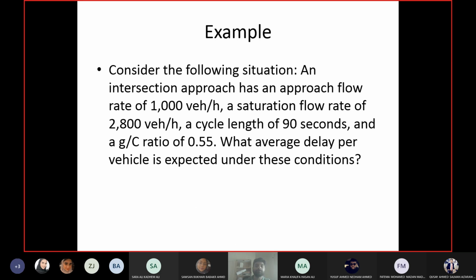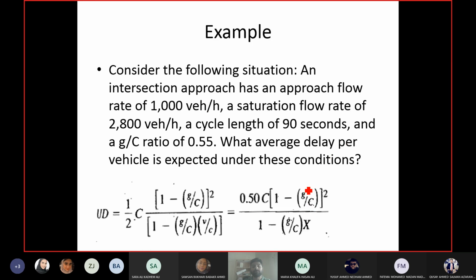Let us look at an example. We have an intersection approach. The approach flow, meaning arrival flow, is given as 1000 vehicles per hour. Saturation flow rate S is given as 2800 vehicles per hour. Cycle length is given, G by C ratio is given, and we want delay per vehicle. In this equation, I need capital C, cycle length, given as 90 seconds, and G by C ratio given as 0.55.